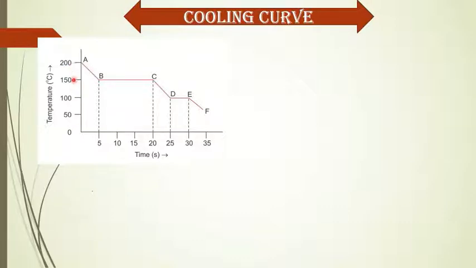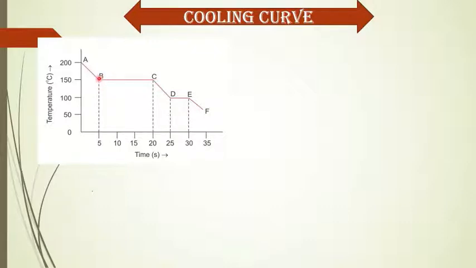Look here, a gaseous matter at a temperature of 200 degrees Celsius becomes cooled down, and with time the temperature decreases. At 150 degrees Celsius, the matter starts to condense. Here AB is the gaseous matter. Here B is the condensation point of the matter.